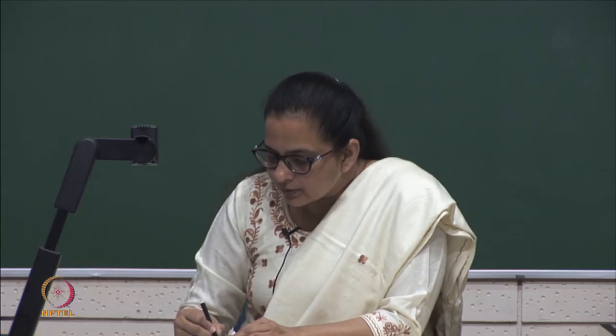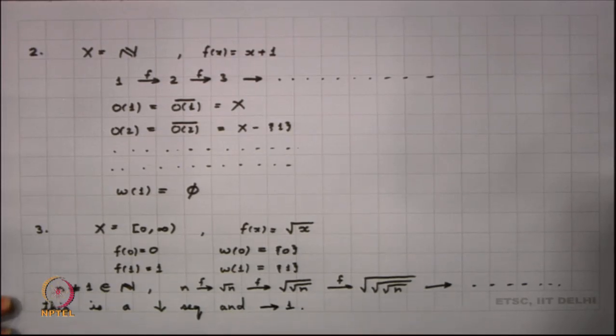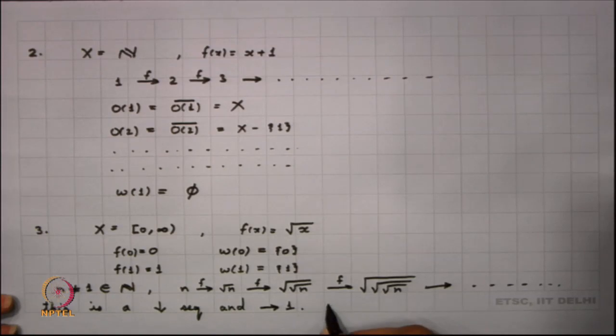What do we know about this particular sequence? We find that this is a monotonically decreasing sequence and it converges to 1. So, what can you say about the limit set of any n here? This will be just singleton 1.